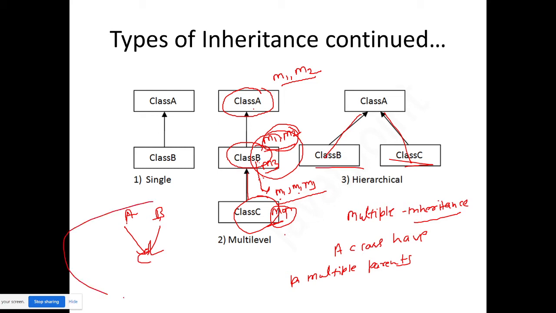And multiple means, suppose someone has two fathers and he wants to collect everyone's property. So this is not possible in India and in Java. Okay, so this is for multiple inheritance.